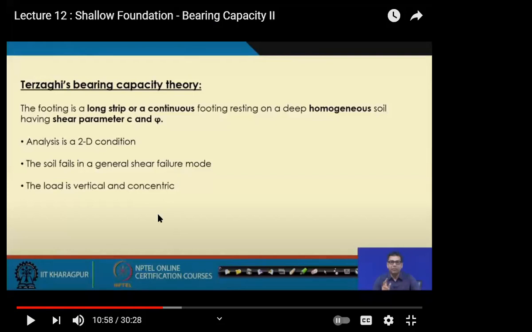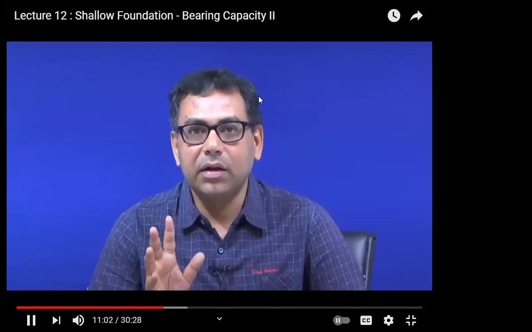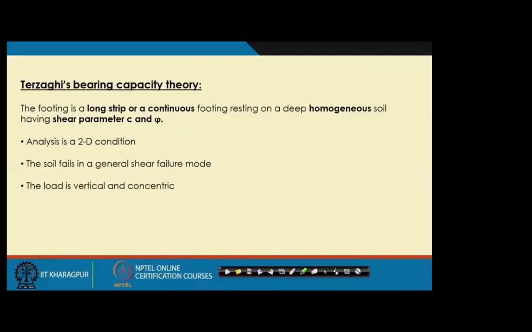Important theory. Ultimate load carrying capacity of the soil or the foundation. So now we have c and phi, two strength parameters. Now how we will use them, with the help of these strength parameters, how we can calculate what would be the load carrying capacity of a foundation. So first, the bearing capacity theory was proposed by Terzaghi, and this theory was very simple, and that is why we are still using this theory, and this theory has some assumptions.